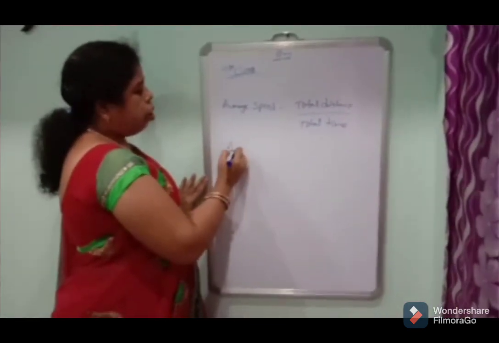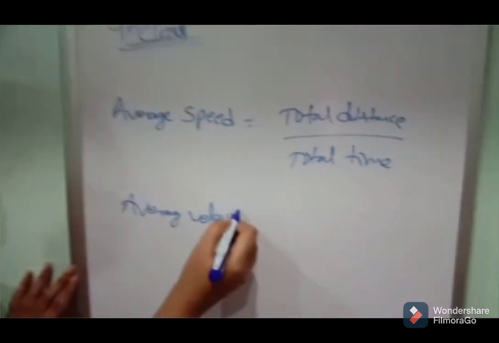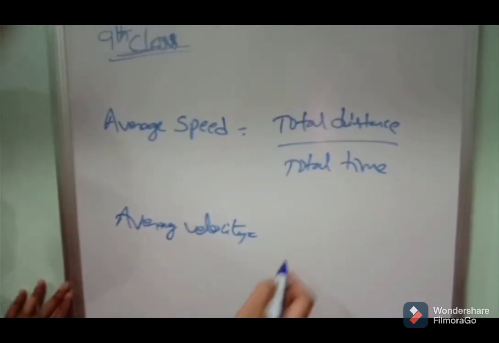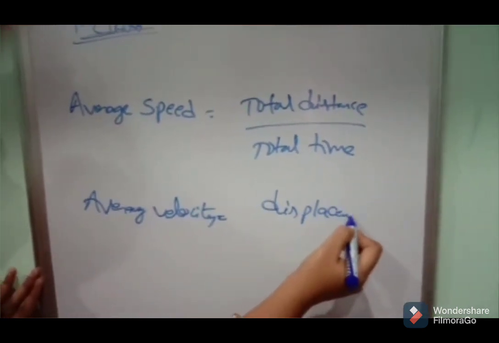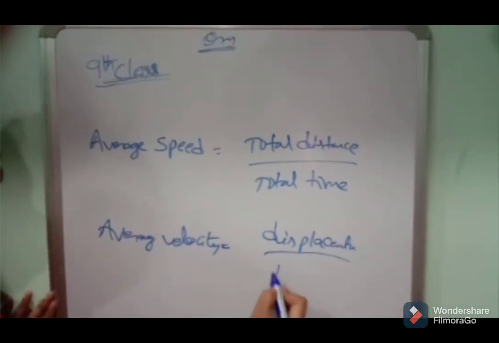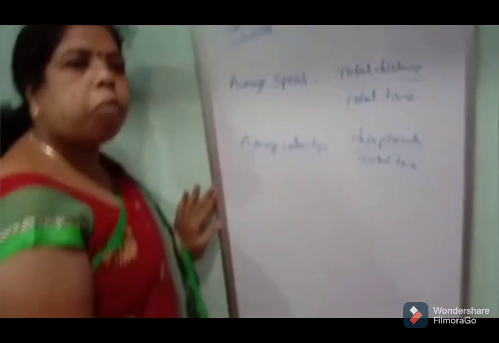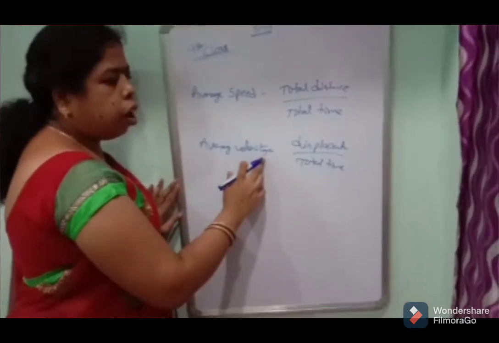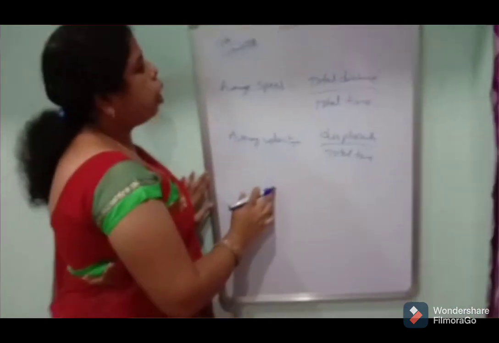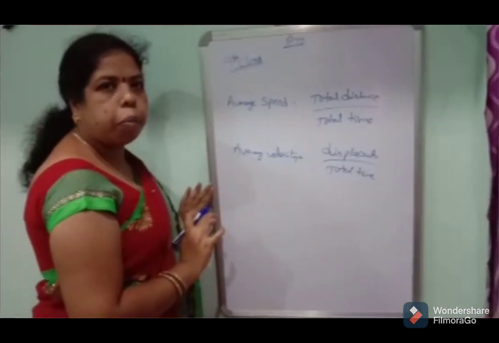Next, average velocity is equal to displacement by total time. That is called average velocity. Average velocity is displacement by total time, and average speed is total distance by total time.